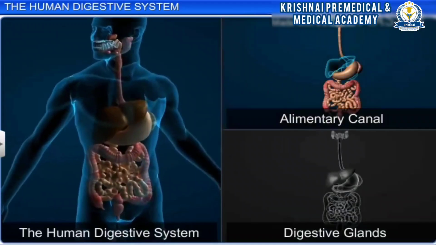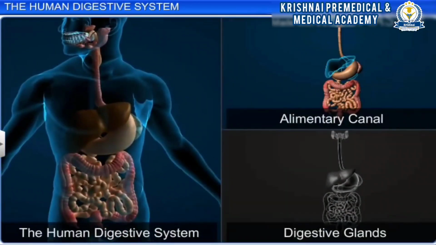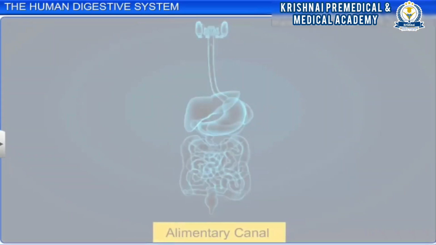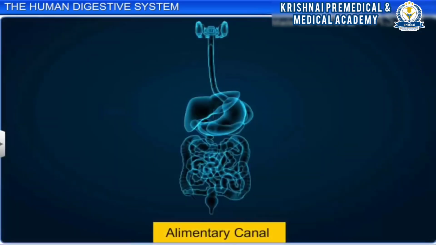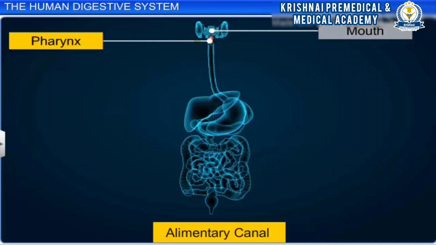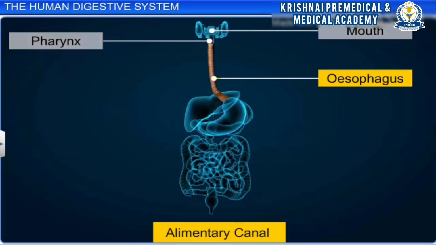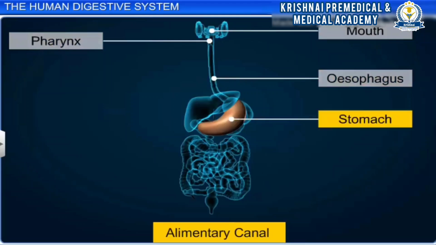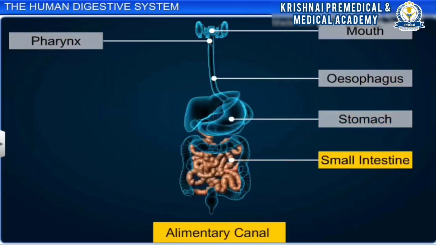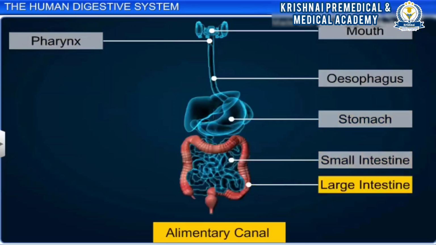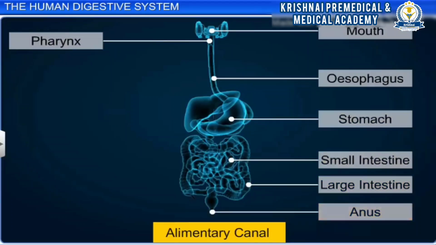Our digestive system comprises the alimentary canal or gastrointestinal tract and digestive glands. The alimentary canal, the long pathway through which food enters the body and solid waste is ejected, includes organs such as mouth, pharynx, esophagus, stomach, small intestine and large intestine, and anus.